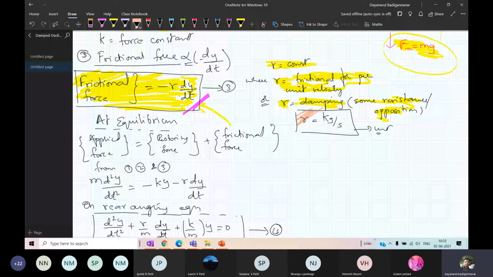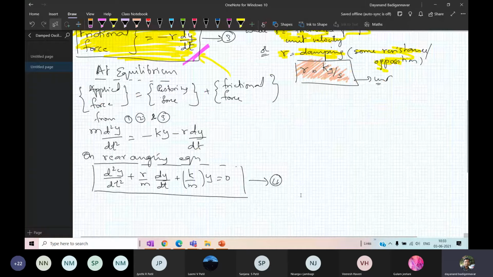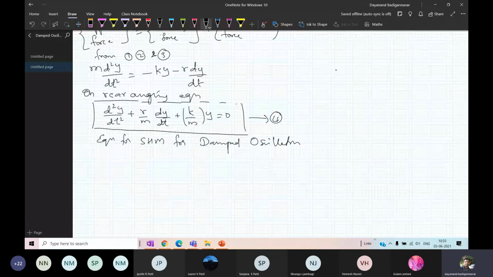Okay, now if you look at this equation, I have marked it as number 4. This is actually the equation for SHM for damped oscillations. Now, if you compare with the free oscillations, I will write the equation. What is the free oscillation equation? d2y by dt square plus omega square y is equal to 0. This is the equation.